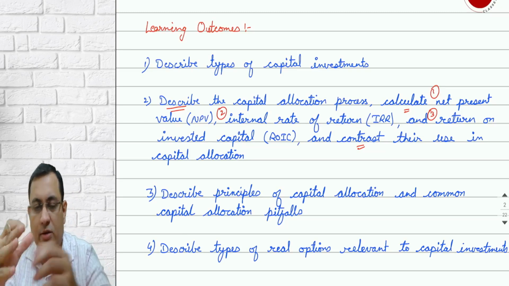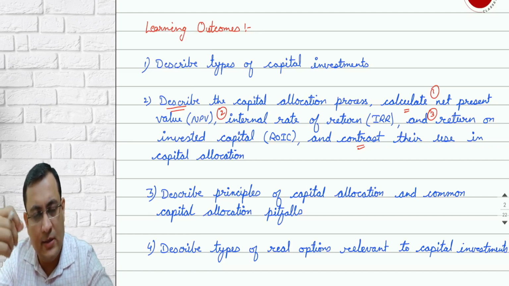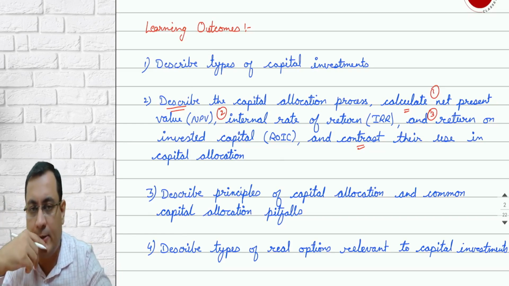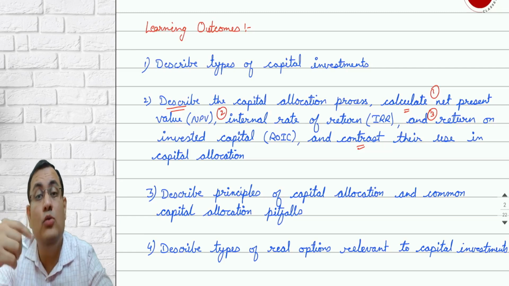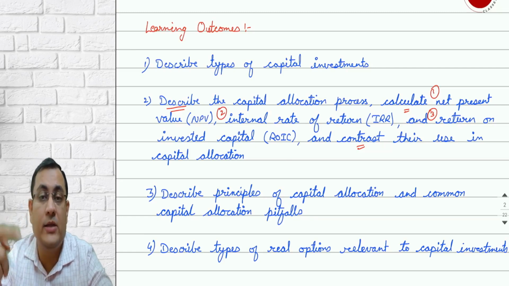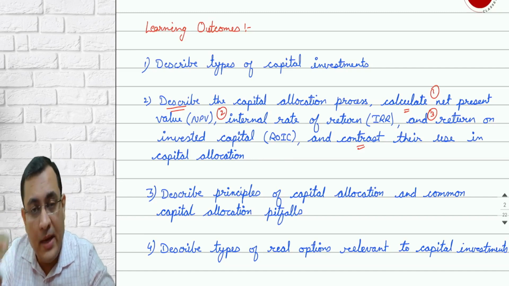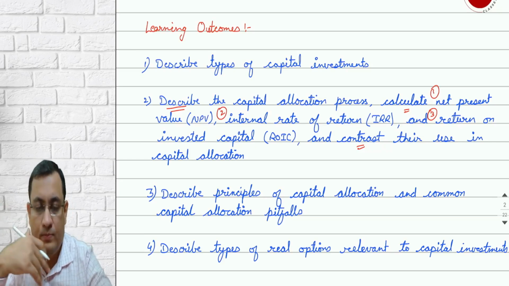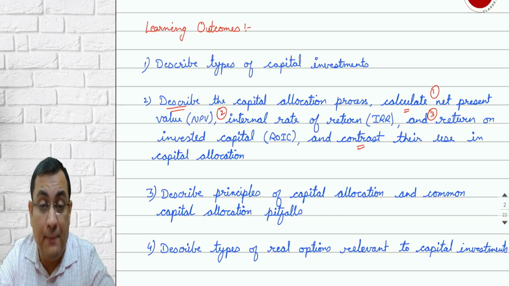So let's first understand what capital investment is. Capital investment means the business is investing in some asset. And it is called capital investment when it is expected that this asset, where you are doing the investment, is going to generate or realize benefit for a period of 1 year or more.